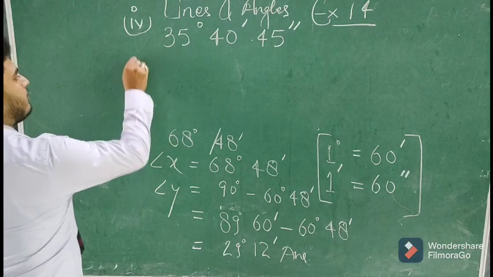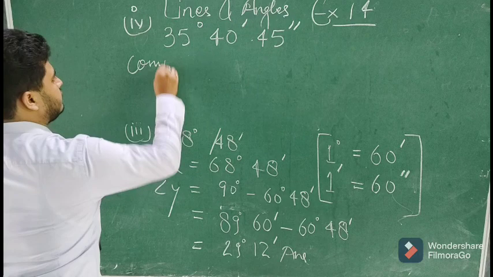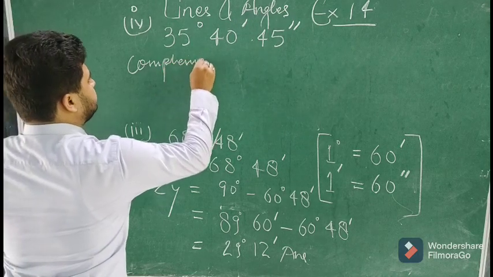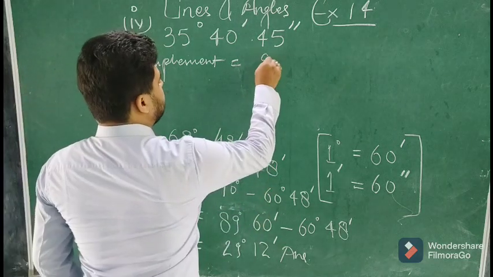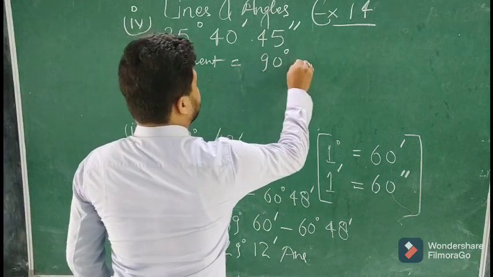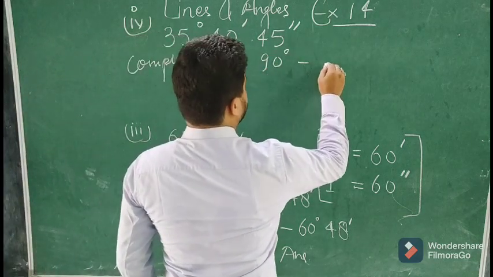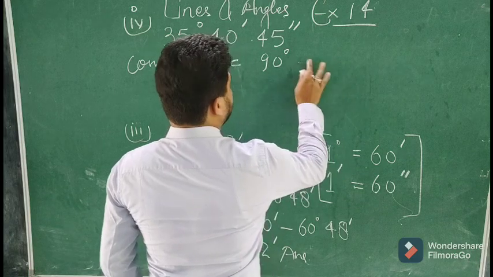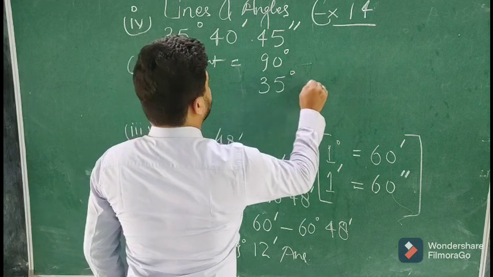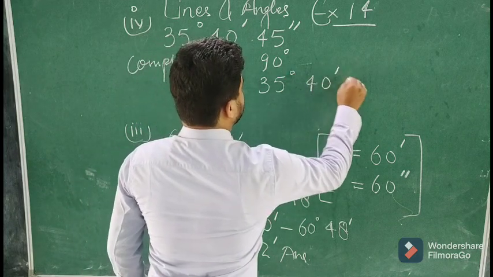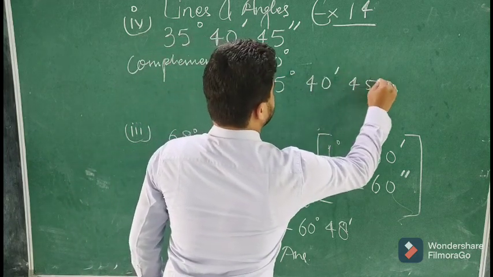Now we have to find the complement. The complement will be given by subtracting the given angle from 90 degree. So 90 degree minus 35 degree 40 minutes and 45 seconds.